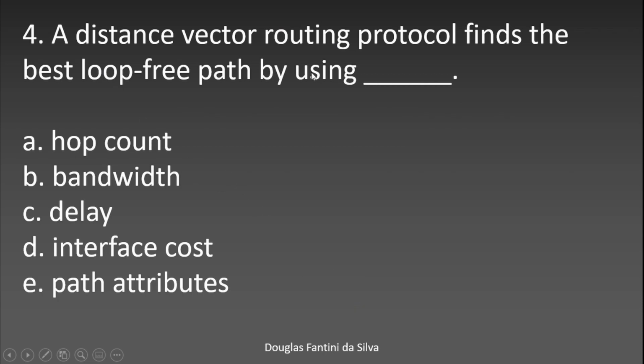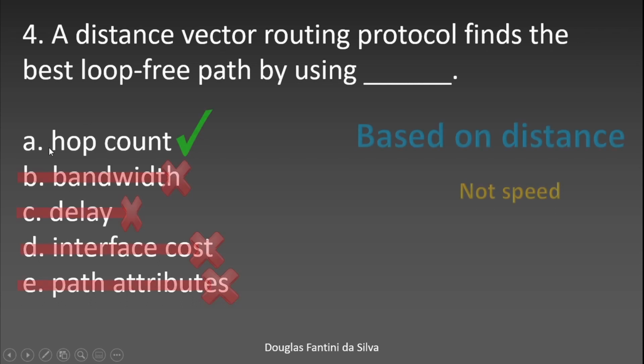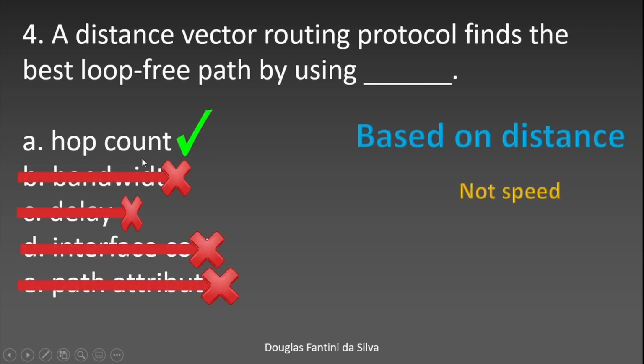A distance vector routing protocol finds the best loop-free path by using, so it is a distance vector. Distance vector is more likely to use a hop count, not bandwidth, delay, interface cost, or path attributes. We're talking now about distance vector. So distance vector uses hop count as the metric for finding the best loop-free paths.